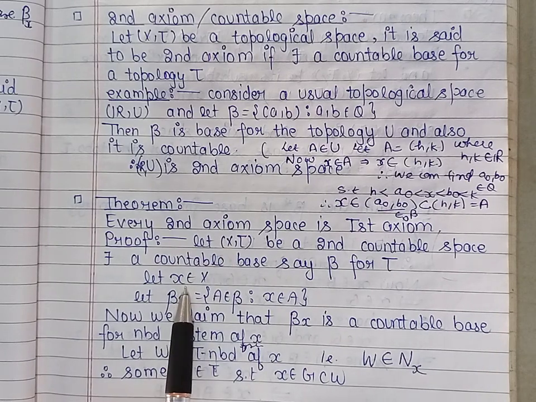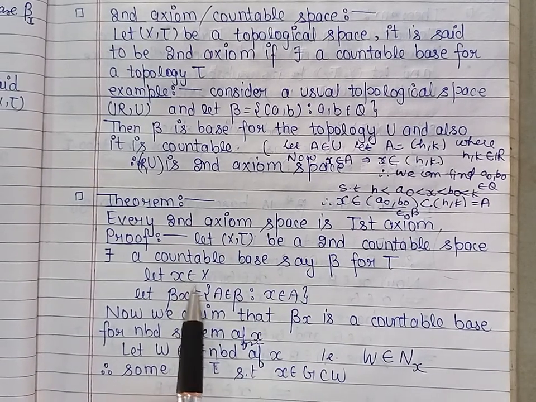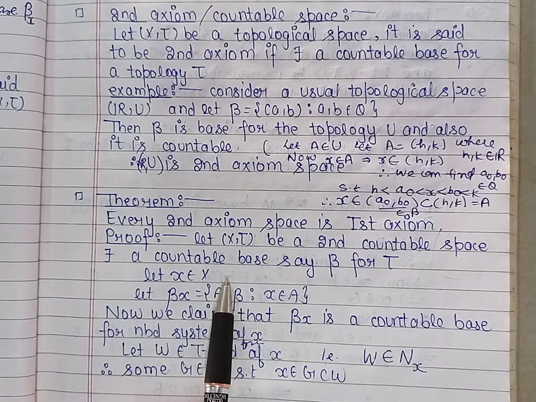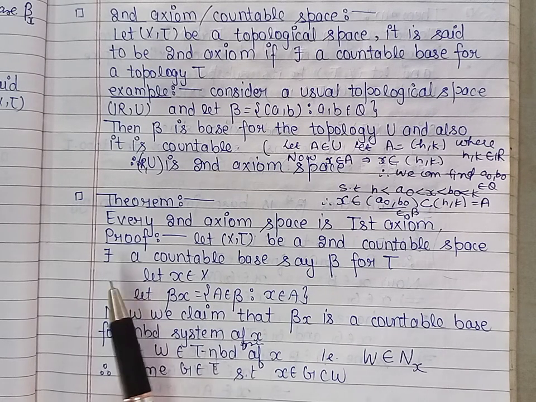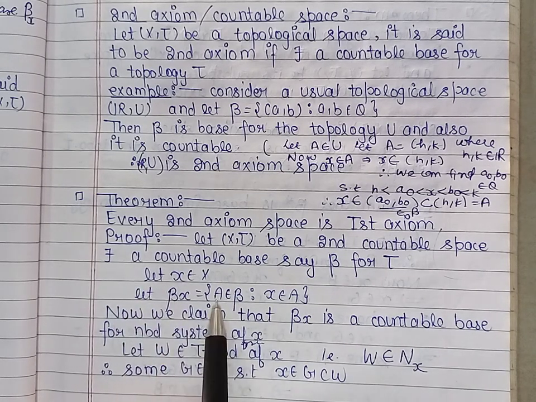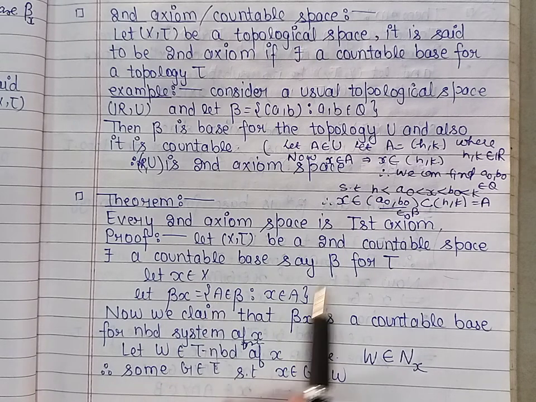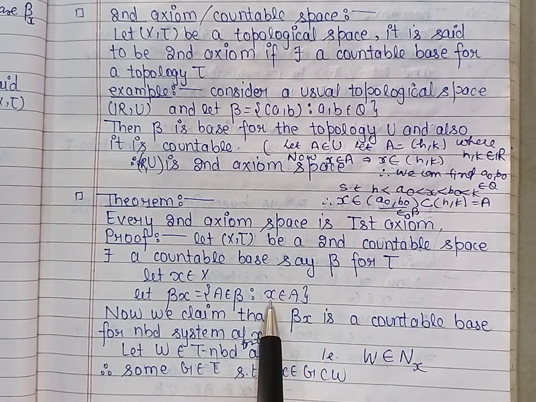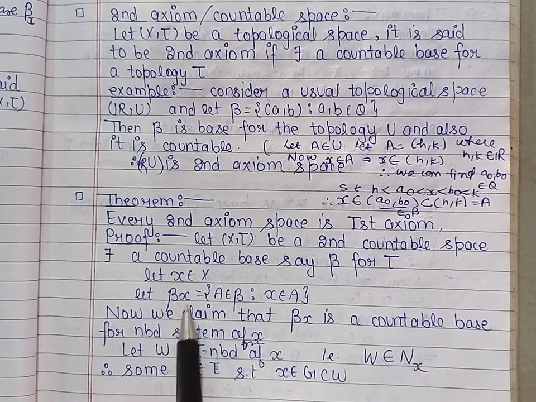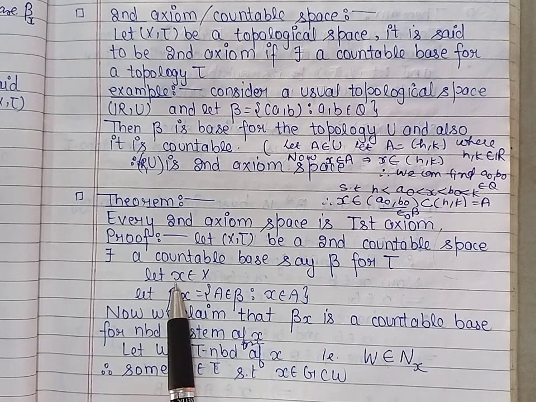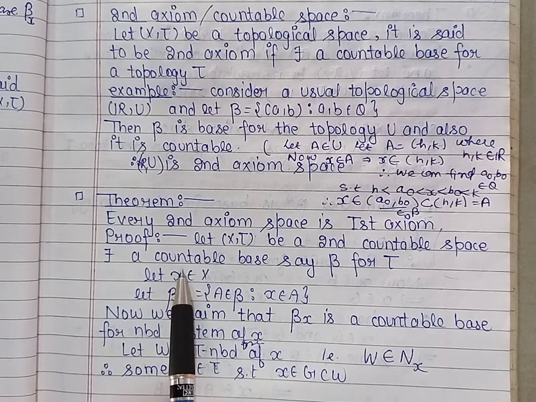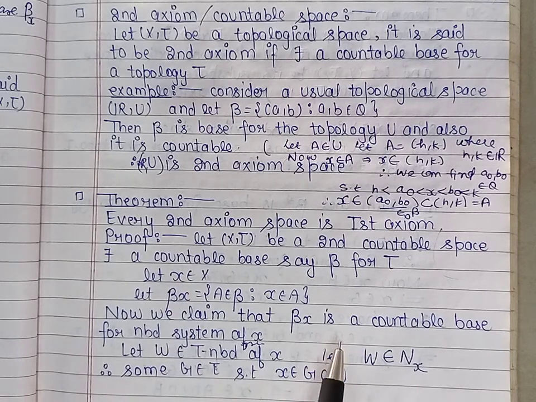So let us take an arbitrary point x belonging to X, and let us form a collection consisting of those members of beta which contain x. Now we claim that this collection is a countable base for the neighborhood system of the point x.